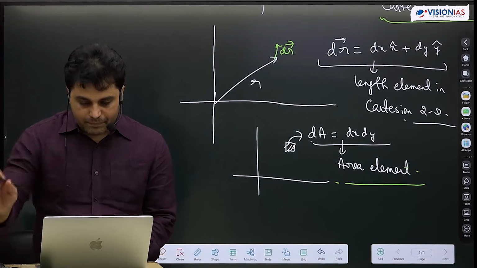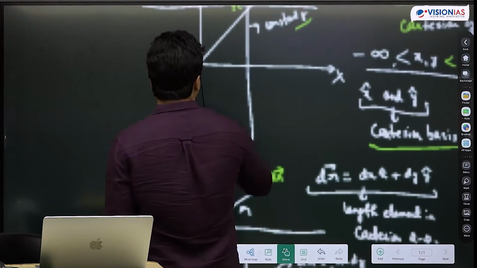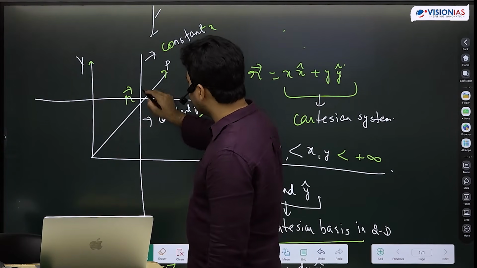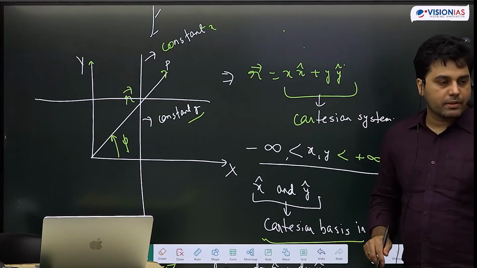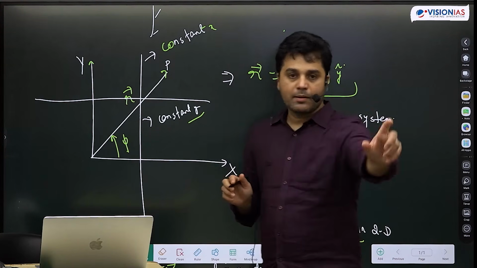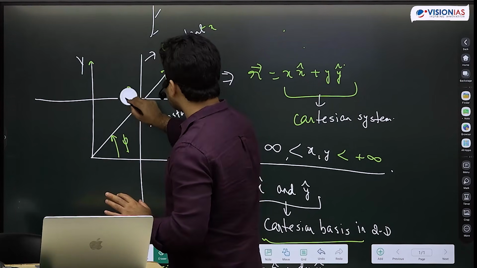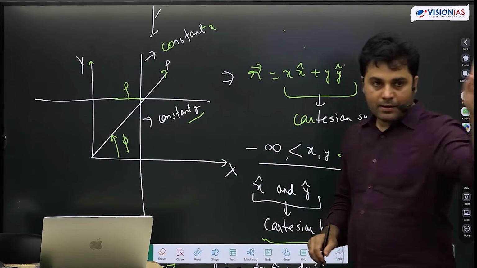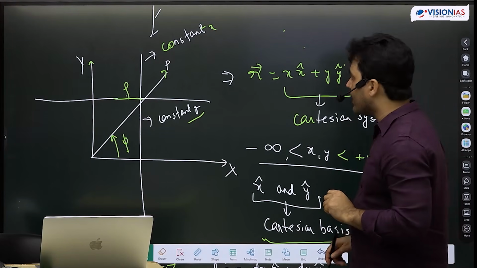So now let's come to the plane polar coordinate system. In the plane polar coordinate system, there is one more way to write down that point P, which is this length r and this angle, let's call this phi. In fact, I should not even use r because I want to use r properly in the spherical polar coordinate system. यहीं से हम शुरू कर लेते हैं. Let's not call it r. Let's call it rho, because I want to use r in the 3-dimensional system when I use the spherical polar coordinate system. So let's call this rho and phi.